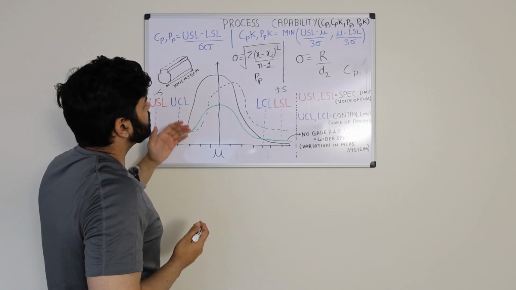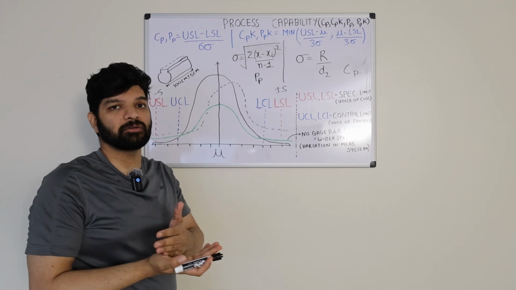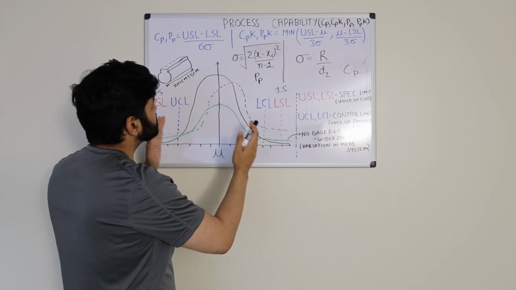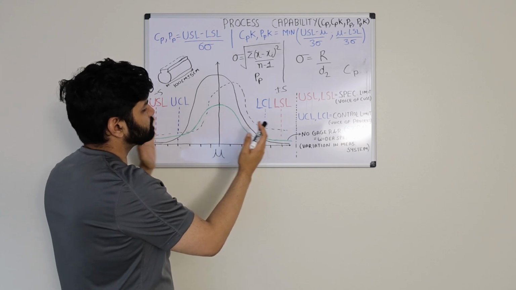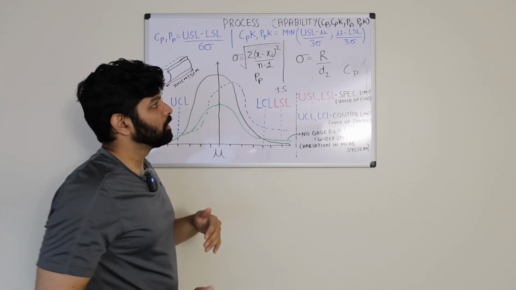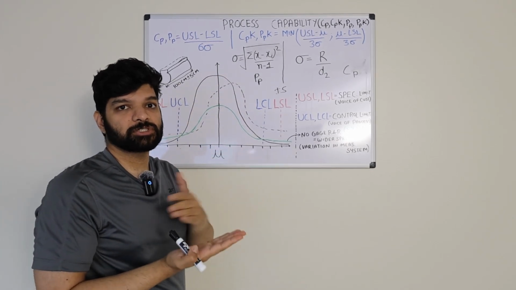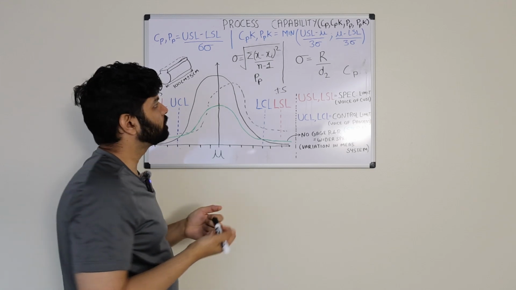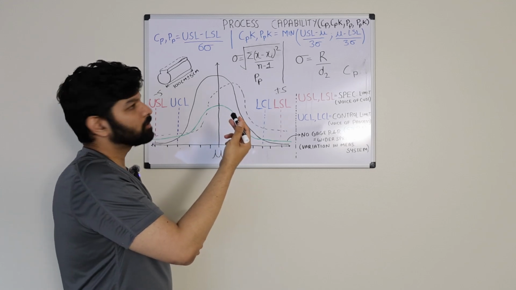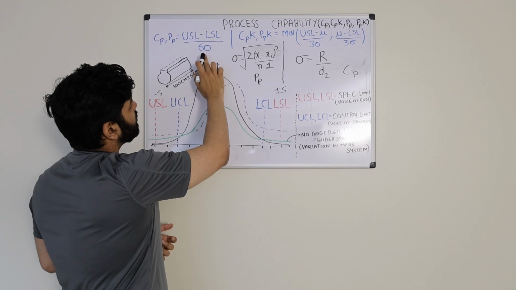So essentially what we are trying to see is, when my machine cuts and I'm measuring 30 of those measurements, if I can fit 12 standard deviations between the upper specification limit and the lower specification limit. Obviously I'll take 30 measurements. If the variation between each of those measurements is quite small, the standard deviation would go small. This value will be lower, obviously. If this value is lower, that means that I will be able to fit.